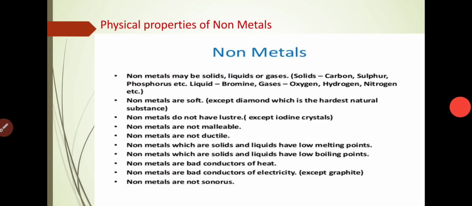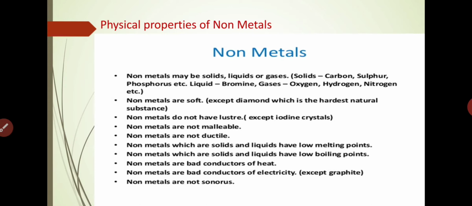Now we are going to discuss some physical properties of non-metals. What we have seen in the physical properties of metals are some different types of characteristics. Now we are going to discuss non-metals. The first point: non-metals may be solids, liquids or gases.